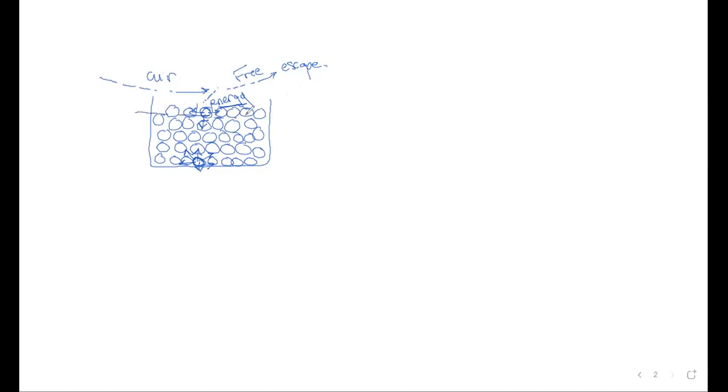So the first surface escapes first, then the second surface, then the third surface, then the last one. So if you are having too many surfaces, we will be having a weak evaporation process. But if you are having fewer surfaces, we will be having a fast evaporation process. How can we have small numbers of surfaces and how can we have a large number of surfaces? How can we have that?